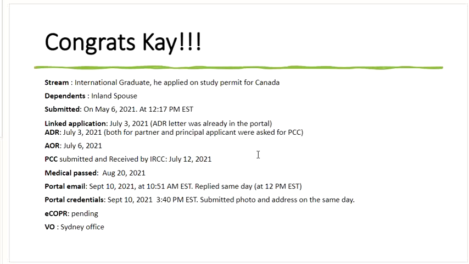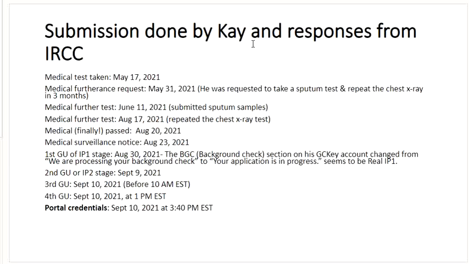And that's what happens with the spousal cases. You have more documents to submit, and that's the reason sometimes it takes more than expected time period if you compare with an individual application. So visa officer is Sydney office. Now let's talk about what exactly is being done by K, and responses from IRCC.